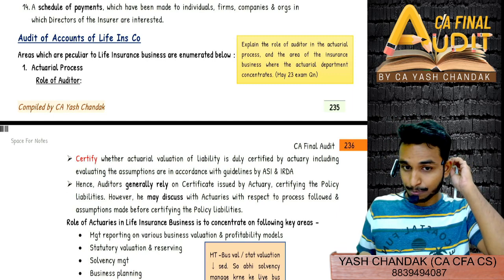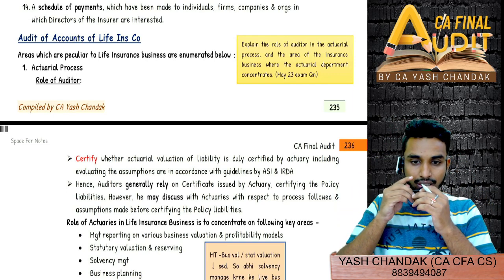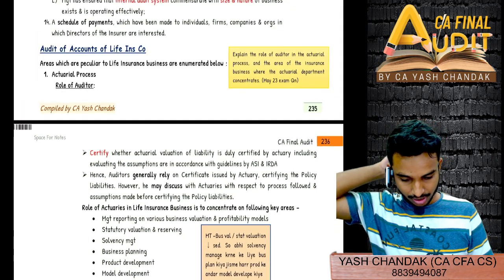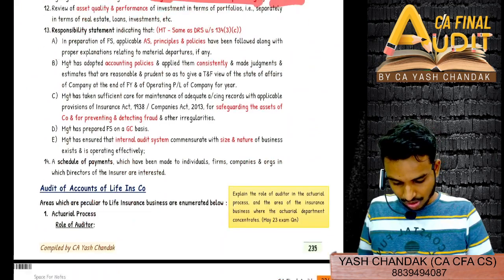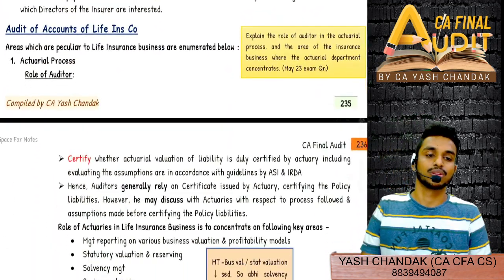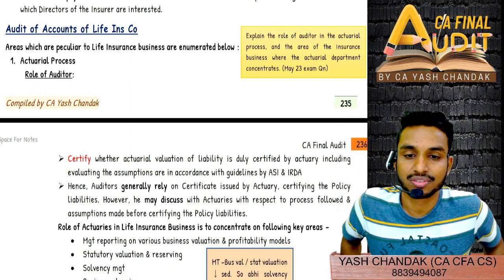So let's try to complete LIC at least fully. Then we can start with GIC. So audit of accounts of LIC.